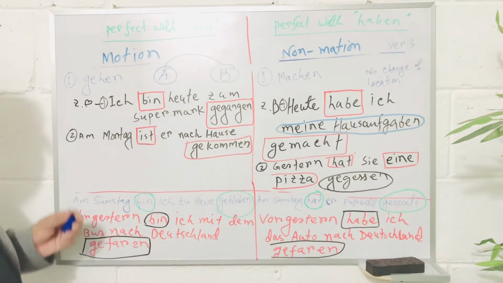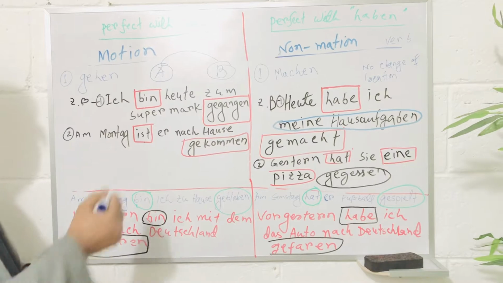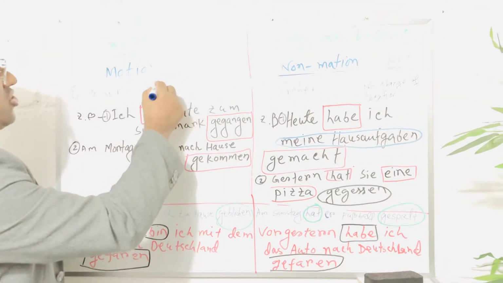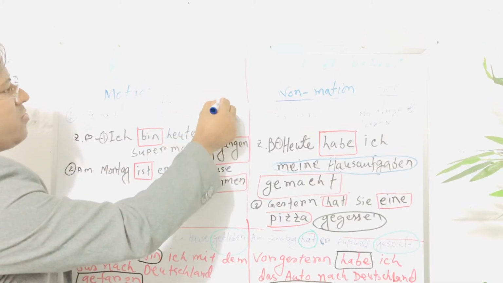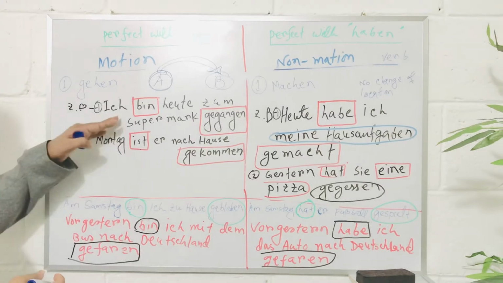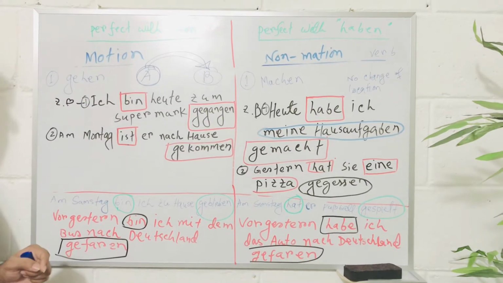Today, I went to the supermarket from maybe from house or another location. So you change your location from A to B. So we use bin. That is sein.